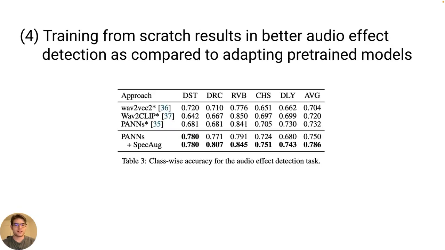For our effects detector, we compared training linear layers on top of existing state-of-the-art audio classification models to training a PANNs model from scratch and report the class-wise accuracy. We found that overall, training from scratch tends to work a bit better, with a small boost from adding SpecAugment.